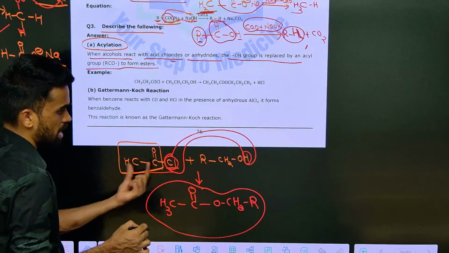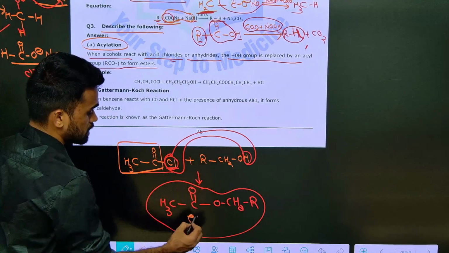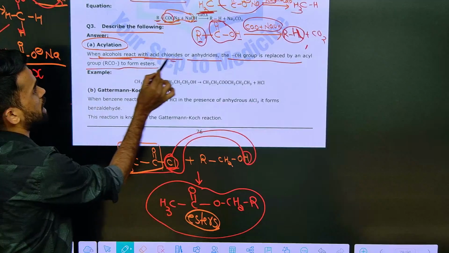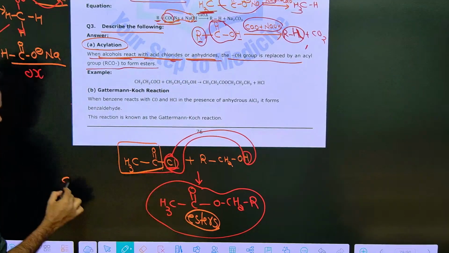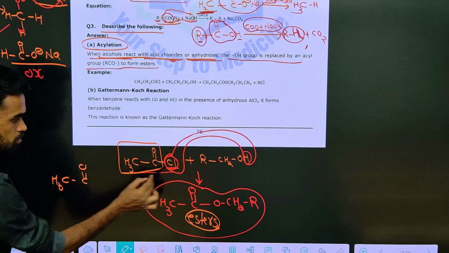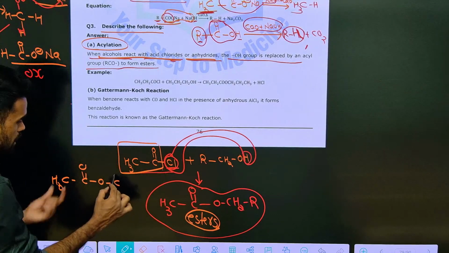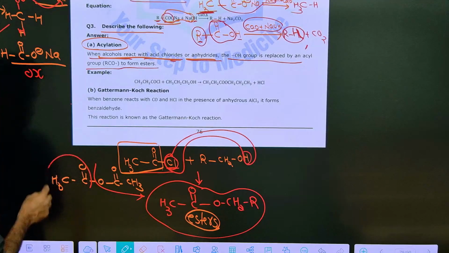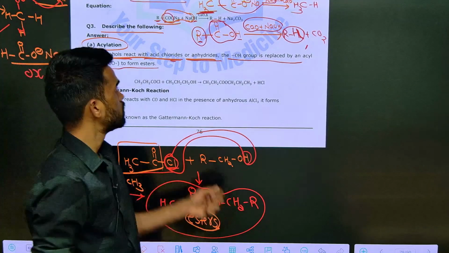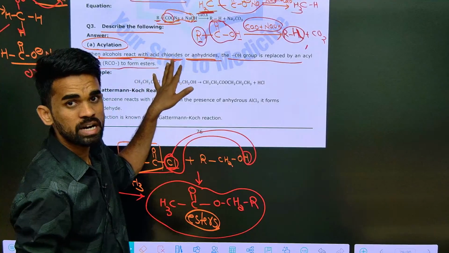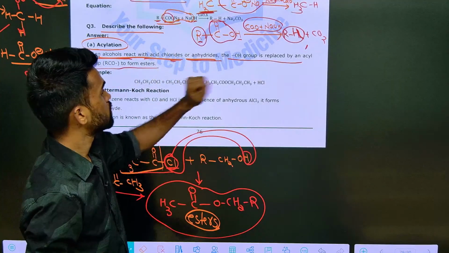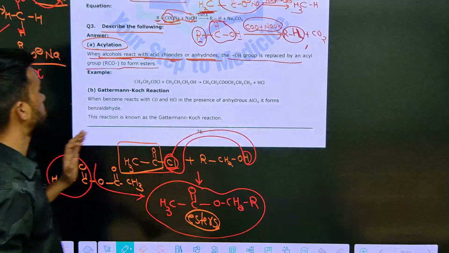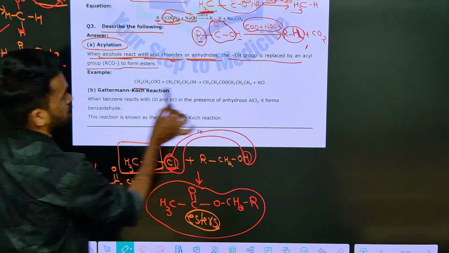So this acyl group is added to our alcohol now. So we are going to get esters. Okay. Ester is a final product. See, when alcohol reacts with acid chlorides or acid anhydrides, means like this, CH3CO, in the place of chlorine we have oxygen, and remaining again same thing like this. Okay, so it means this group is removed out, whatever the remaining acyl group is there, that is added to the alcohol. So alcohols with acid chlorides or acid anhydrides gives you esters as a final product. Okay, alkyl esters as a final product. Okay, this is a reaction as an example.